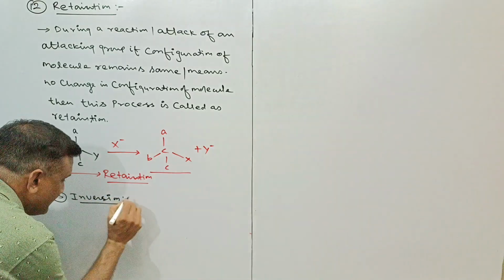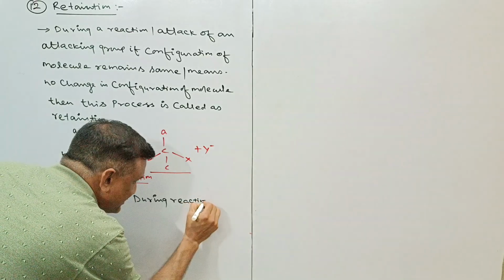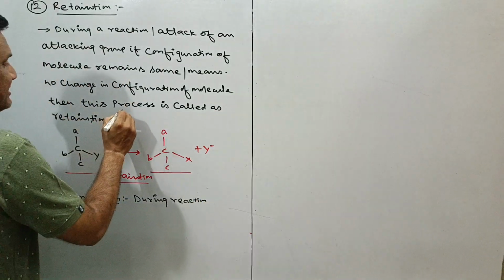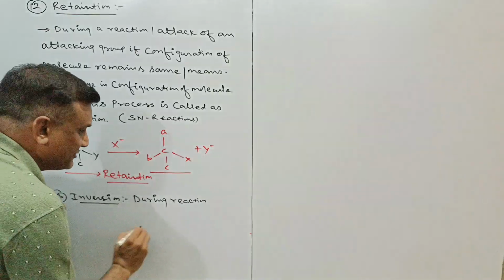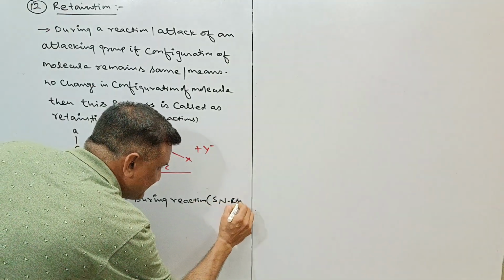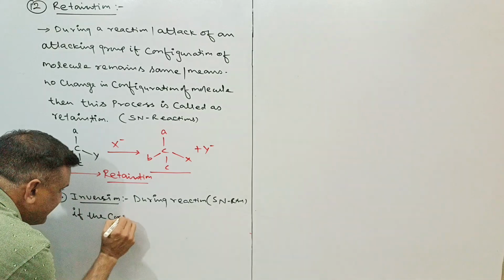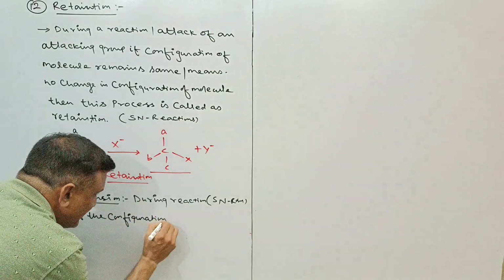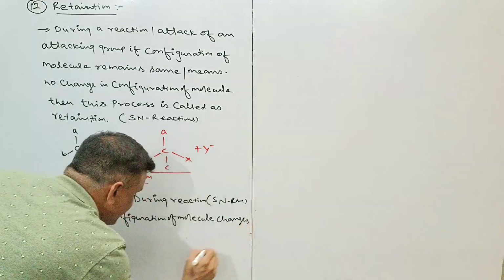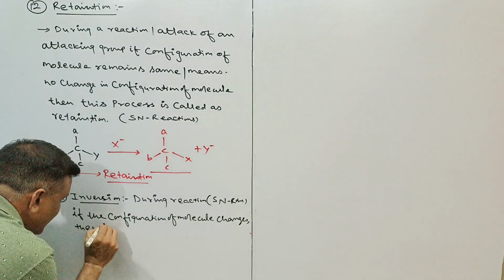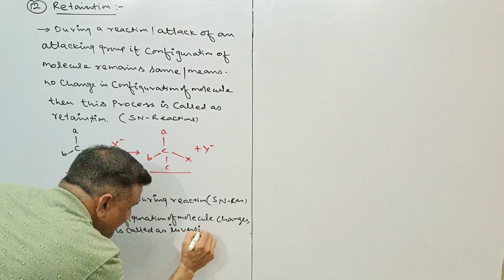Inversion means, during an SN reaction specifically, if the configuration of the molecule changes, then it is called inversion of molecules.